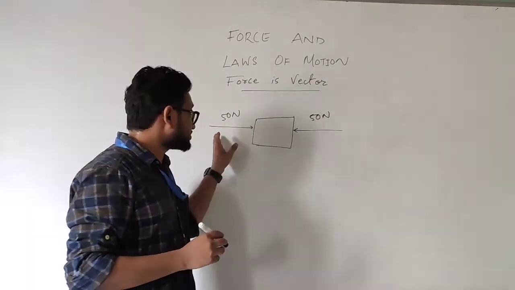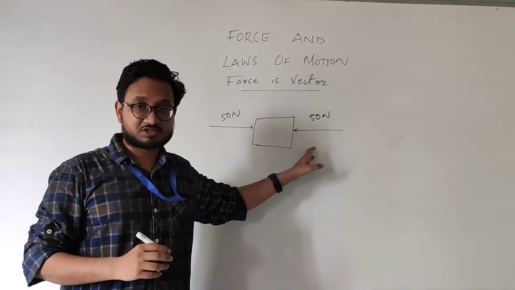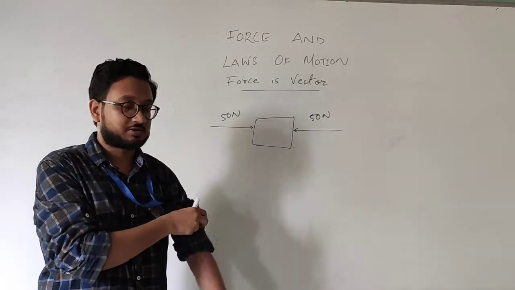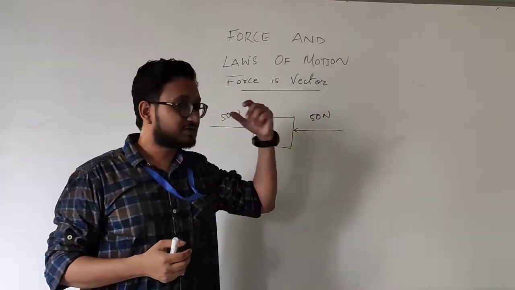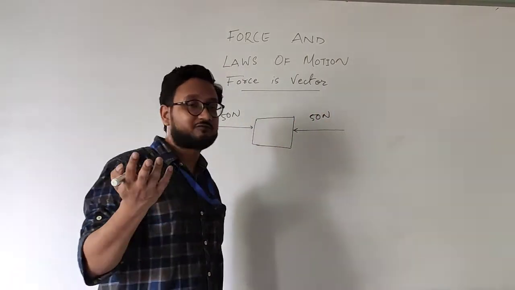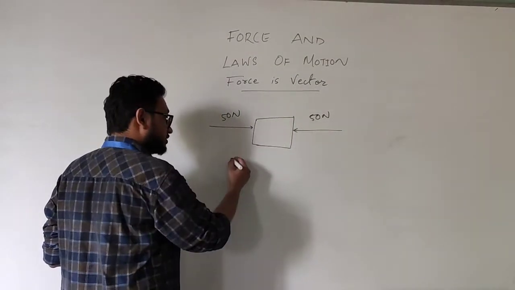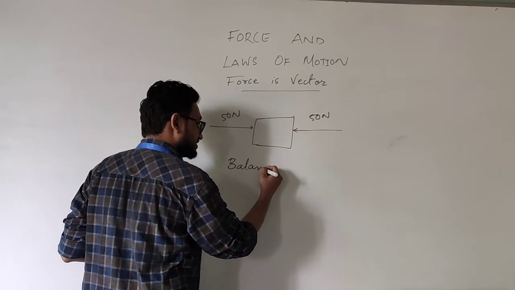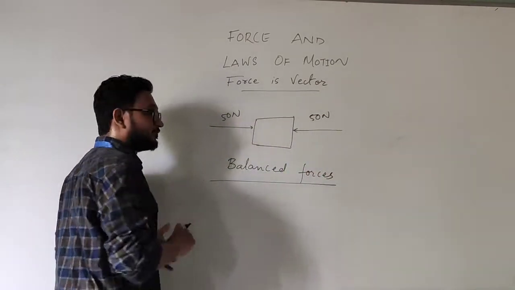And because of this, even though the number is same, these are two different forces because there is a change in the direction. So a person is applying force on this object in this direction and the other one is applying in the opposite direction, and therefore the object does not move. Such forces are called balanced forces.